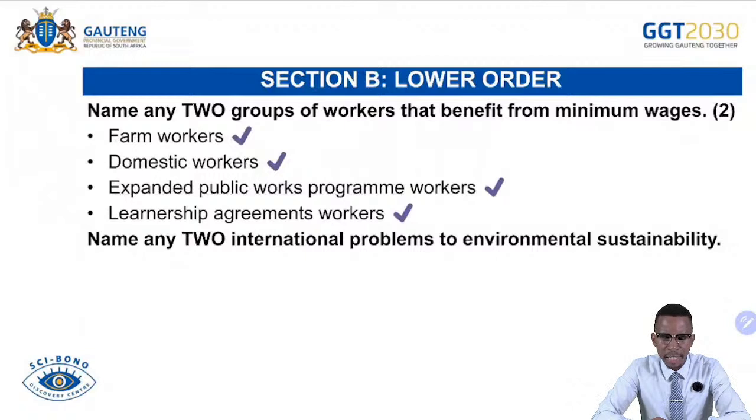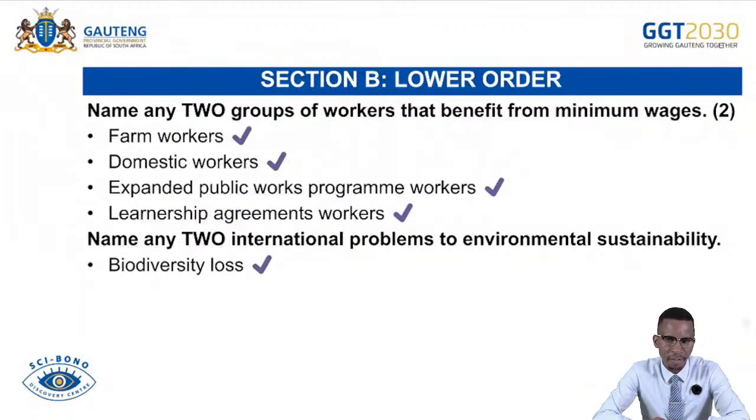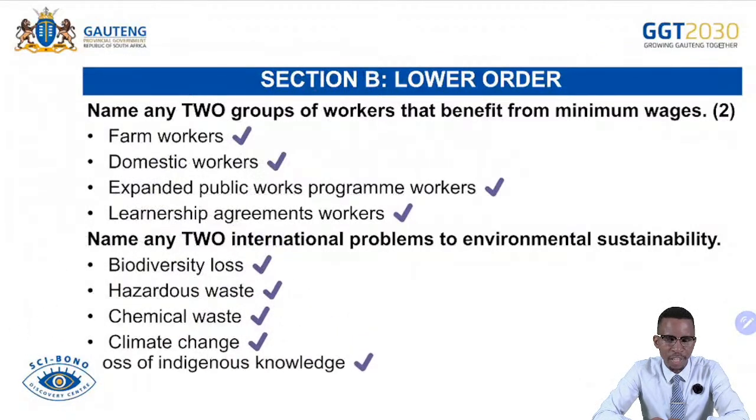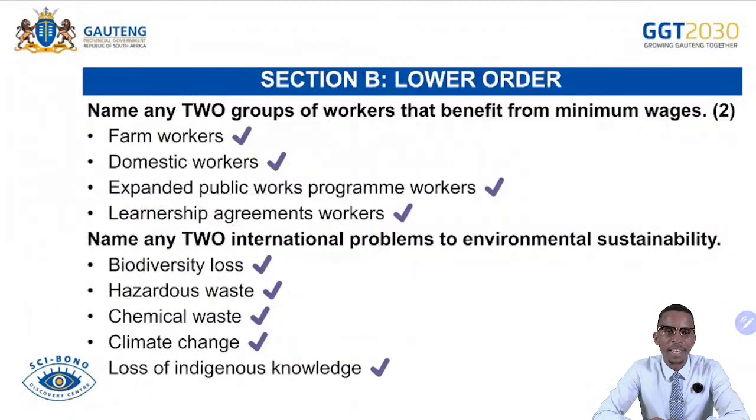Name any two international problems to environmental sustainability. We have about 5 of them. If you can list, we talk about biodiversity loss or the loss of biodiversity. We talk about hazardous waste. We talk about chemical waste. We talk about climate change. And then we talk about the loss of indigenous knowledge. Remember, this can also be a long question in your examination.